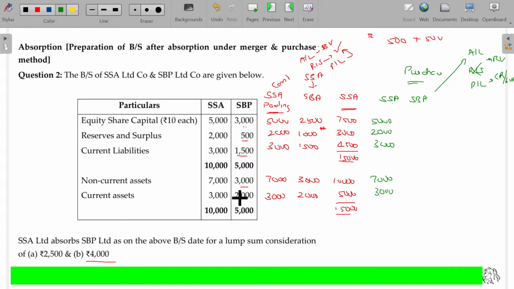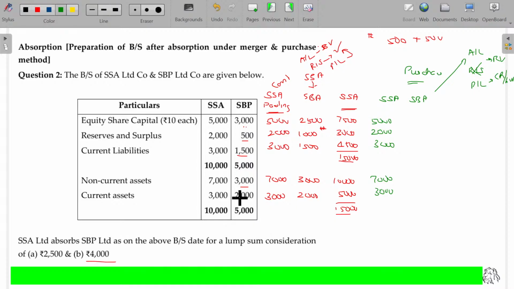If it is named as capital reserve and goodwill, it may have some restriction and can be used only rarely, probably if the company is supposed to be dissolved or liquidated, or in internal reconstruction. In those cases only you can use it. Hope you are now able to understand. In a purchase, the other company is completely closed. Thereafter, the company's reserves and surplus do not matter for me.